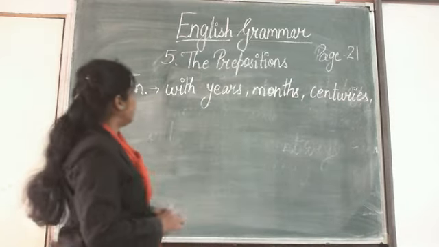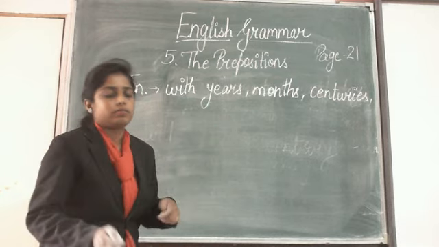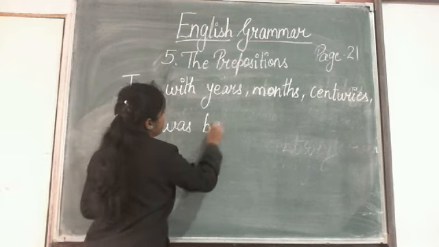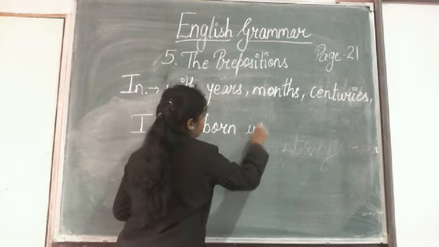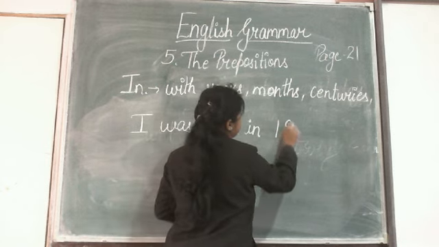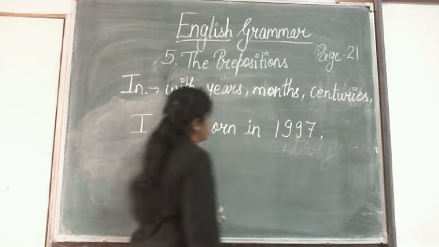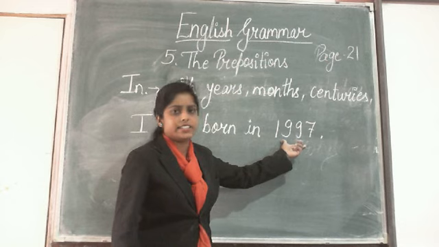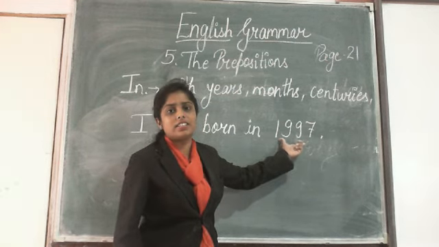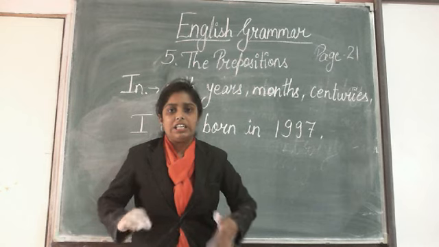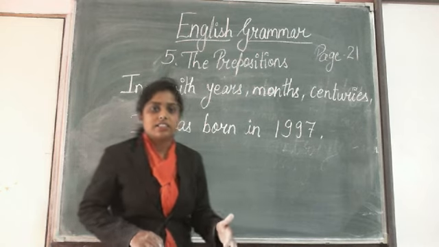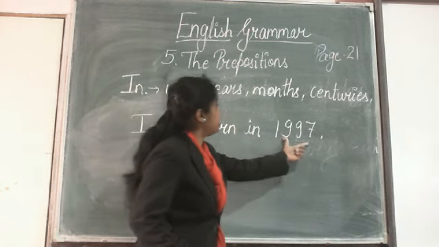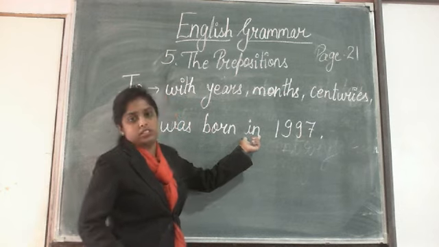So with years, for example, I was born in 1997. In which year was I born? I was born in 1997. Okay, this is the year, just as the year it is going now, it is 2021, right? So I was born in 1997. With years you can use in.